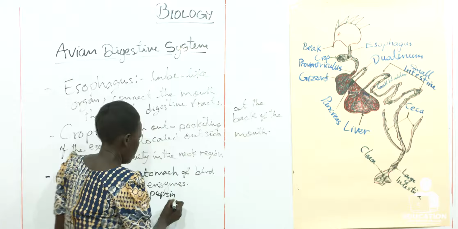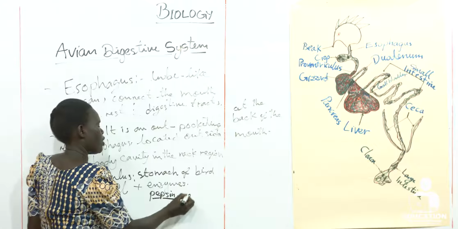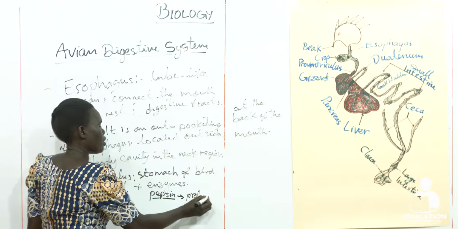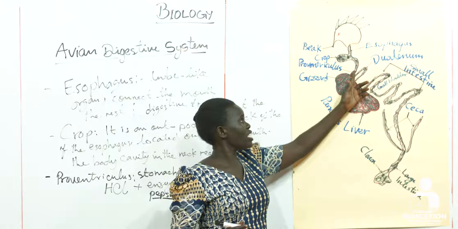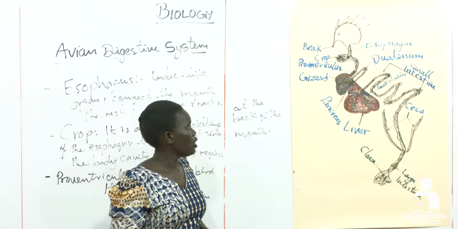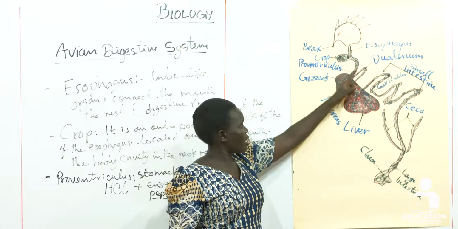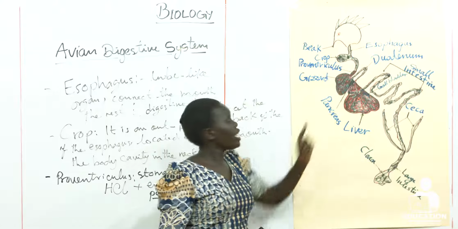We find this because this one is to break what? Protein. That means this is the place where digestion has started taking place chemically. Then from the stomach, the food is moved to the gizzard.